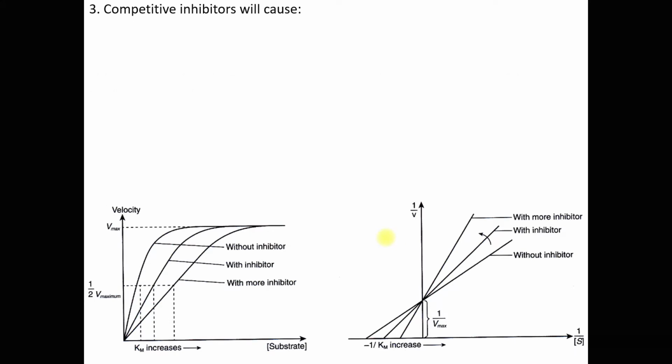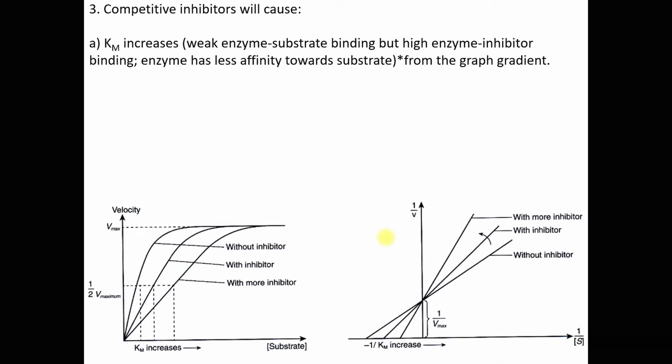Now, competitive inhibitors will cause the value of the Km to increase. You can see from here. Higher Km means the enzyme has weaker affinity towards the substrate. Now here I mentioned competitive inhibitors cause the Km to increase. Higher value of Km means the enzyme has lower affinity for the substrate. Betul kan? Because it's very obvious the competitive inhibitor molecule competes for the active sites of the enzyme with the substrate, and the enzyme has higher affinity for the competitive inhibitor.